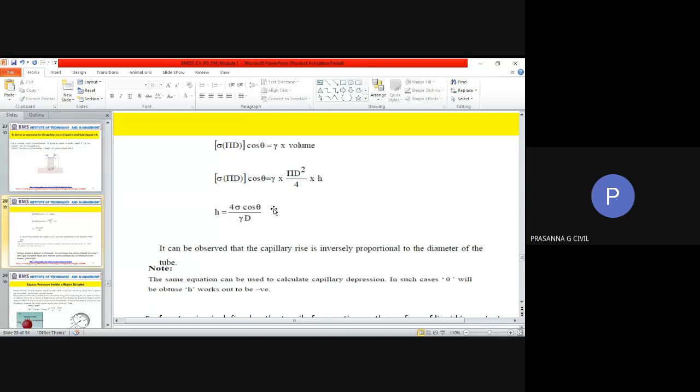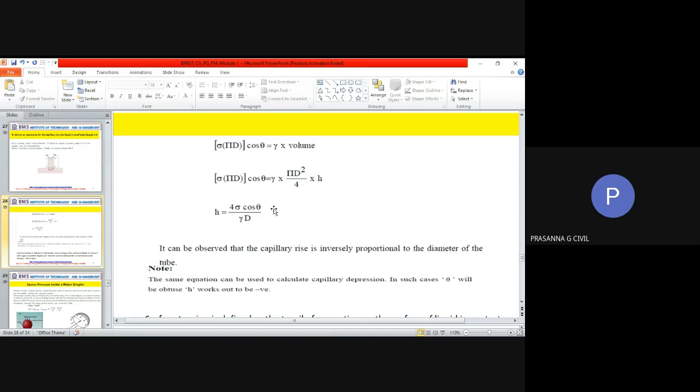So h, or the rise of capillary, can be a rise or a fall. The formula is the same. Even for a fall, the formula is the same. The only thing is your theta will be 180 or so, and you will get a negative distance. Your theta for water is usually 0, so you will get a positive value here. But theta is 128 or 130 for mercury. If it is not given in the question, you can safely assume 128 or 130. Whereas if it is given in the question, you need to use what is given.